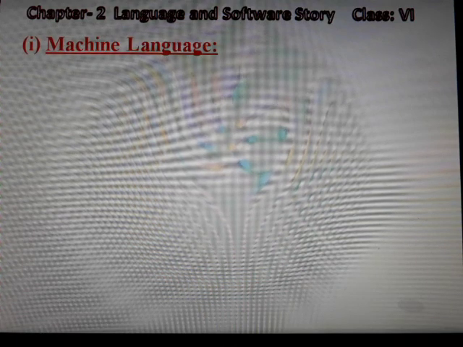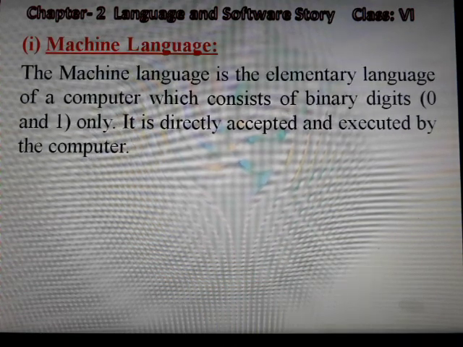Machine language. The machine language is the elementary language of a computer which consists of binary digits 0 and 1 only. It is directly accepted and executed by the computer.